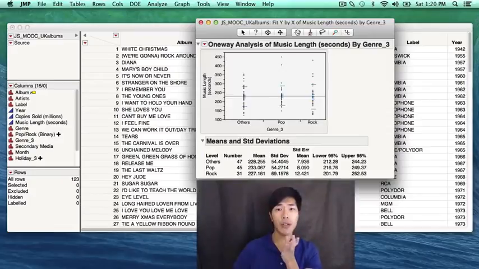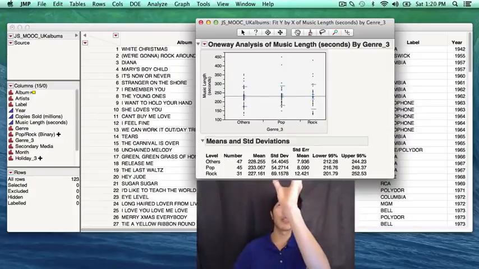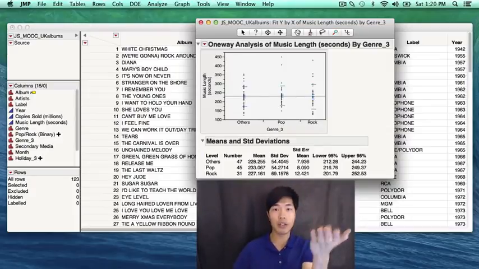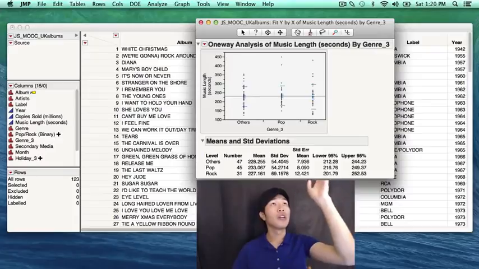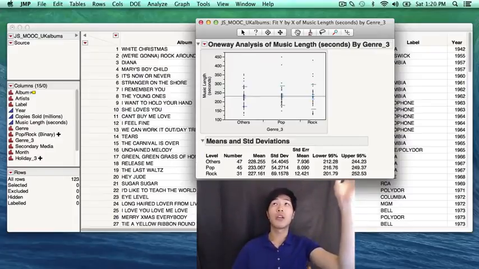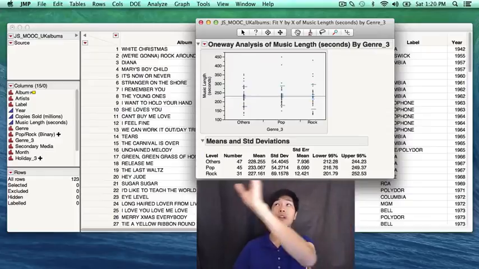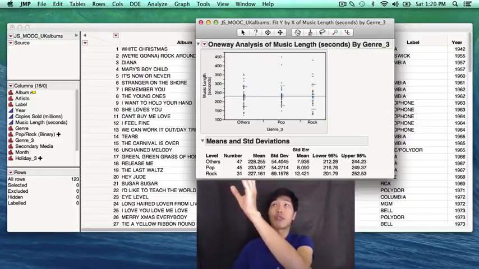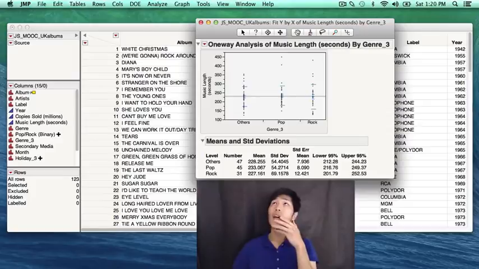Really? Because when I eyeball through the scatter plots, it seems that the distribution of the pop genre albums seems much less scattered than the distribution of the other two groups. And furthermore, the spread of the rock genre album seems not too much different from that of the other genre groups. Let's check the box plot and see if our suspicions are reasonable or not.